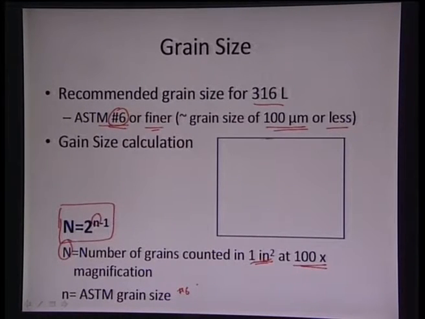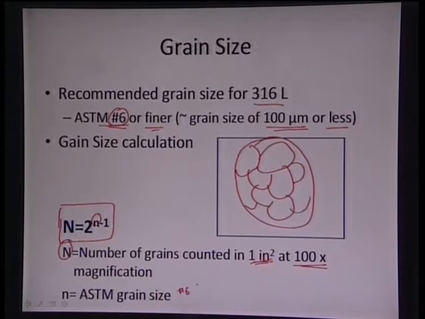So, we see that a particular microstructure will show us a particular grain pattern, and if these grains are much finer and less than 100 microns, it means the grain size is number 6 or more. So, we attain a certain micron bar, and if these grains are finer than or less than 100 microns, then we have attained the ASTM number 6 of grain size.